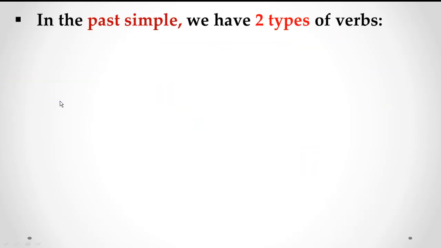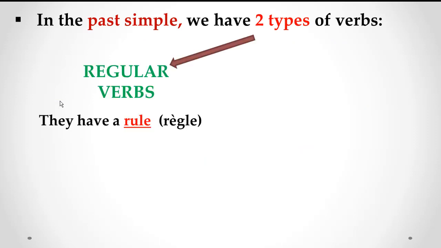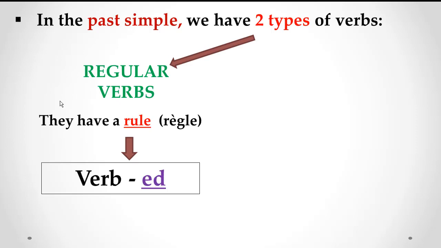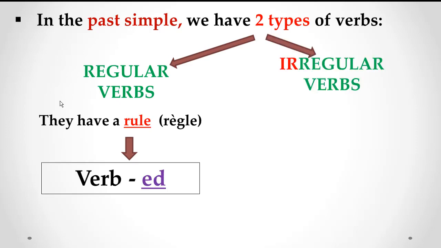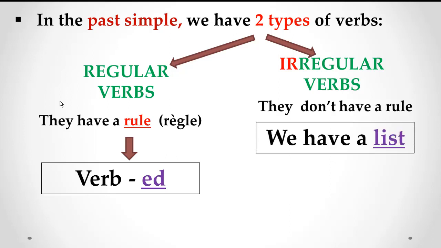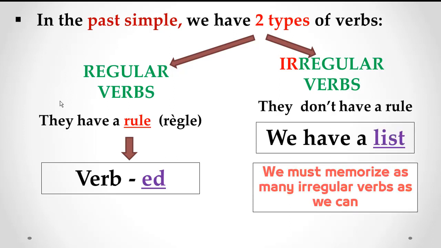In the past simple, we have 2 types of verbs. Regular verbs, they have a rule, une règle, which is verb plus ed. Irregular verbs, they don't have a rule, but they have a list, and we must memorize as many irregular verbs as we can.